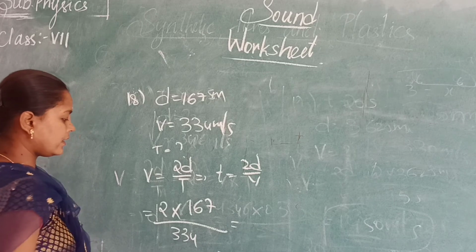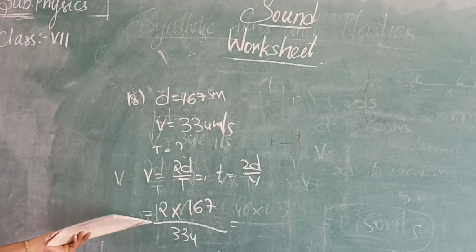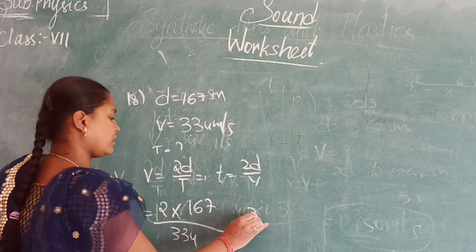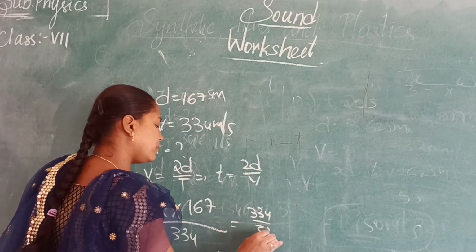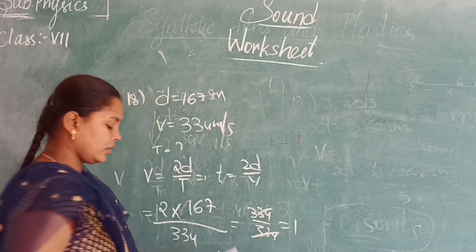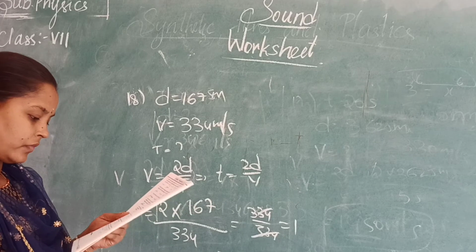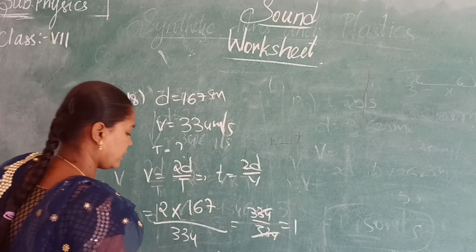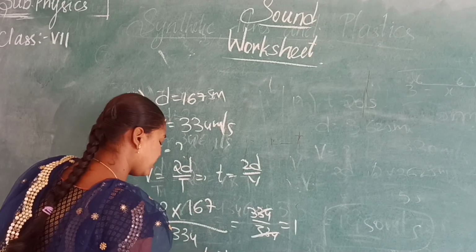So you will get 334 by 334, which is 1. So the answer will be 1 second. After 1 second you will hear the echo.